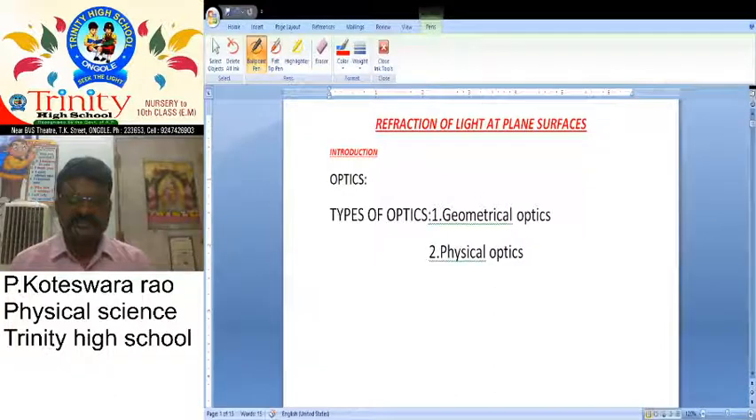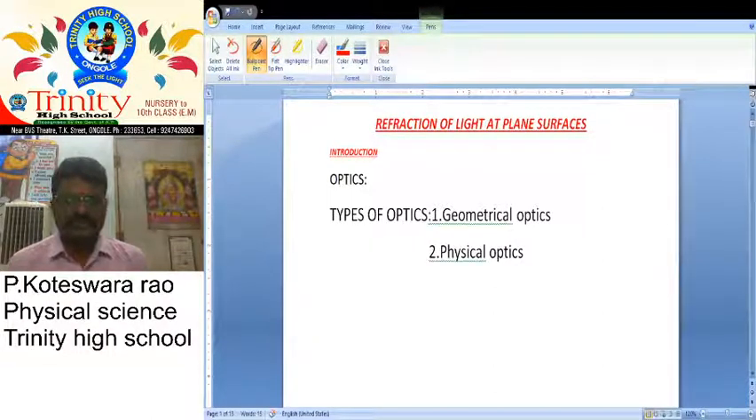Physical optics also consists of classical optics. In classical optics there are so many phenomena present. Those are reflection, refraction, interference, diffraction, dispersion, and scattering. So one of our important concepts, refraction, is one of the most important topics in classical optics.